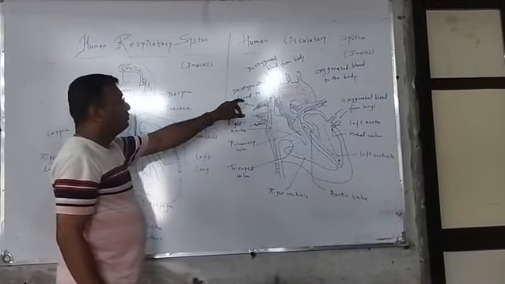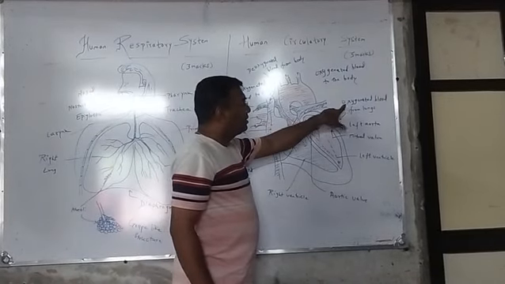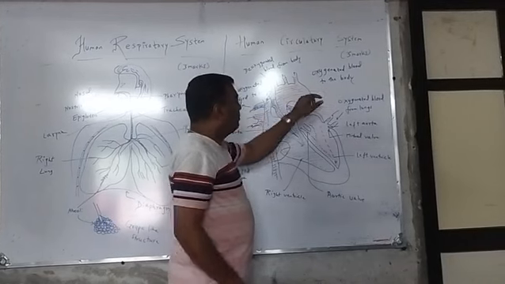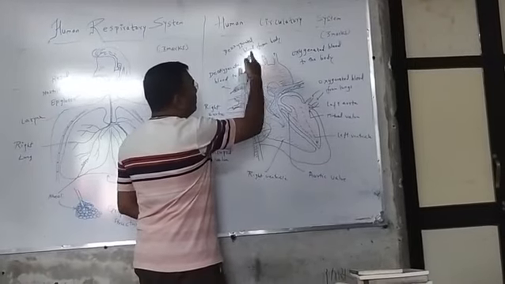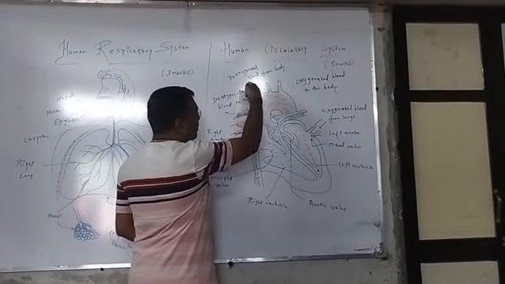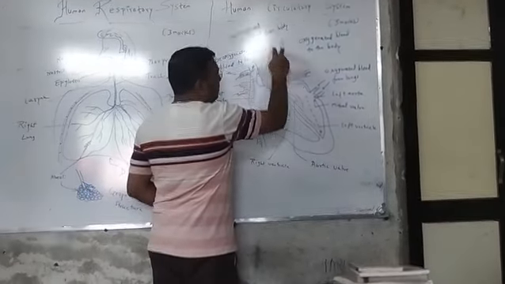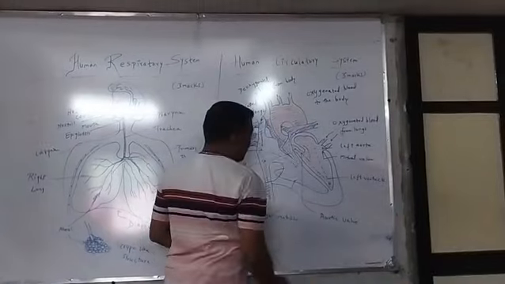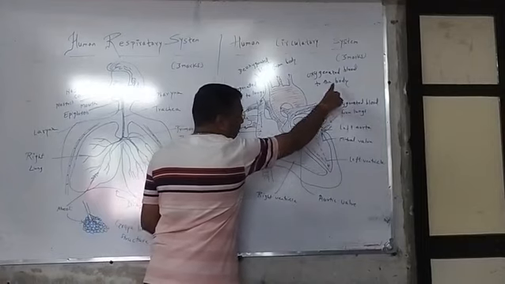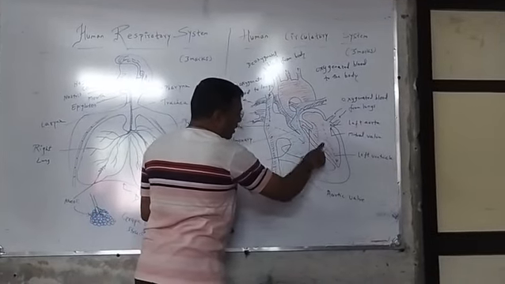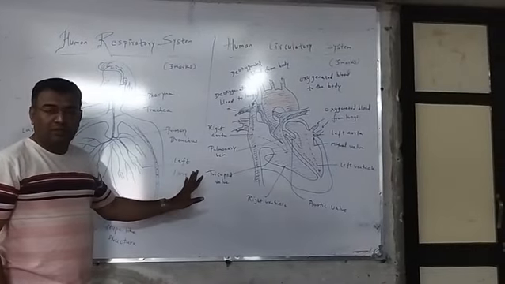We can see deoxygenated blood going to the lungs, and we are getting back the oxygenated blood from the lungs. The oxygenated blood entering the heart will be pumped up again. The deoxygenated blood will enter the heart through the veins, and oxygenated blood will be pumped up through the aorta. You can see the flow being indicated here. Once the blood enters, it passes to the lungs, and from the lungs it is pushed again to the entire body. These are the two systems which are very crucial.